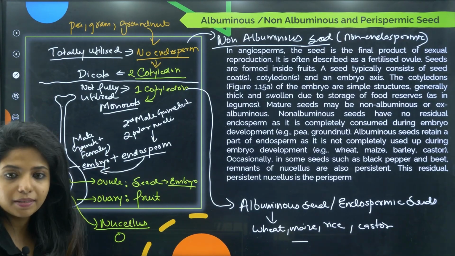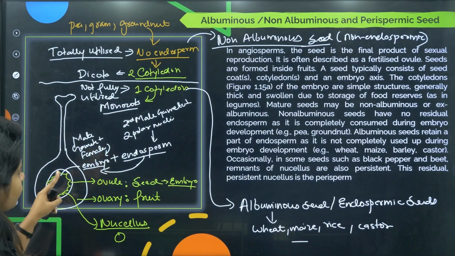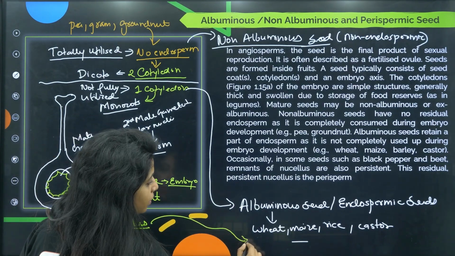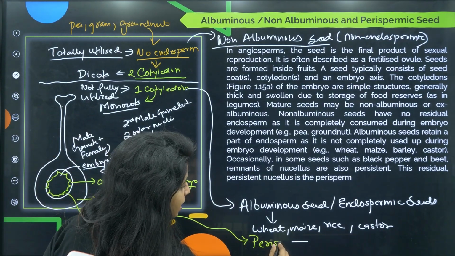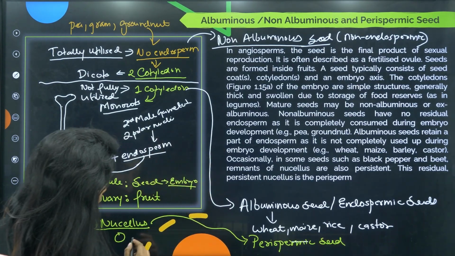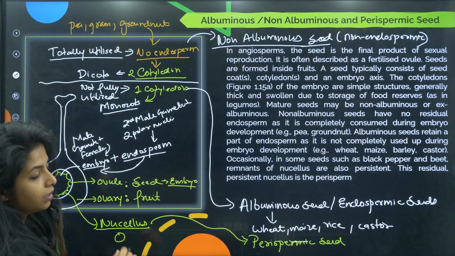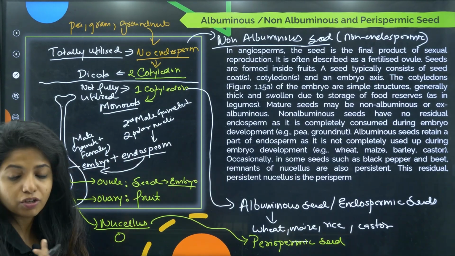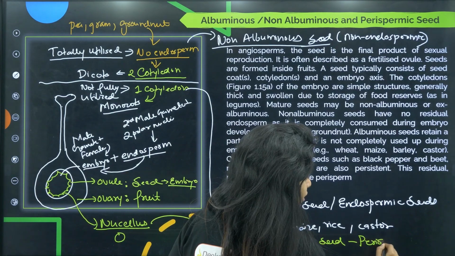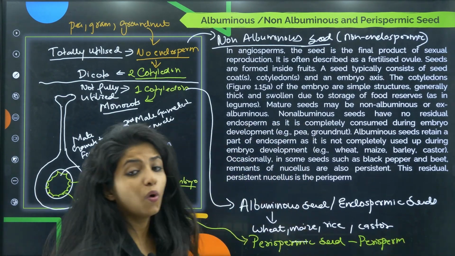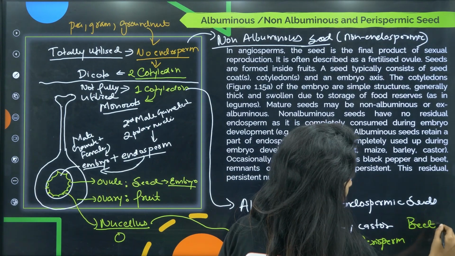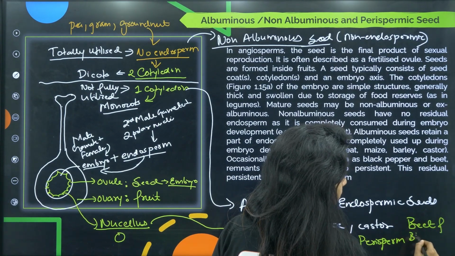Okay, it may persist there itself, and the one where this is persisting, what do you call this type of seeds as? You call this type of seeds as perispermic seeds, and you call this particular layer, the nucellus layer which is there, as perisperm. Perisperm. Now, what is the example of this? Beet. The example of this is beet and black pepper.